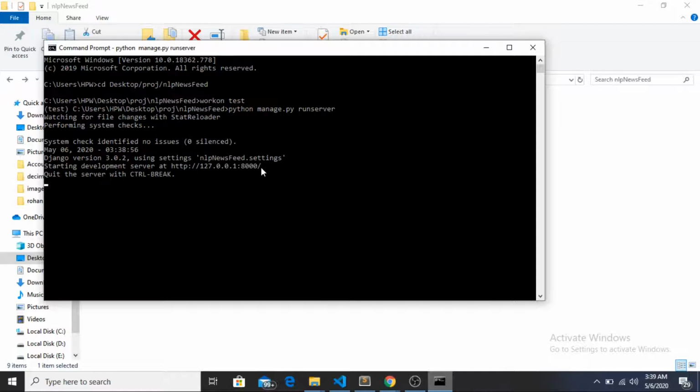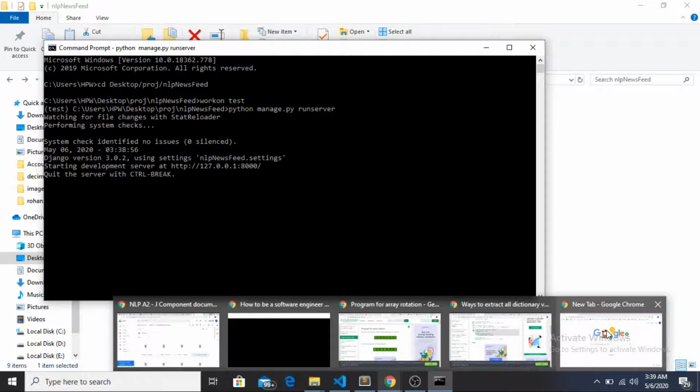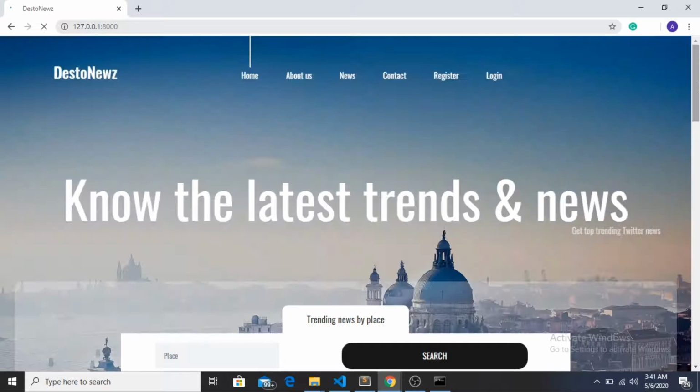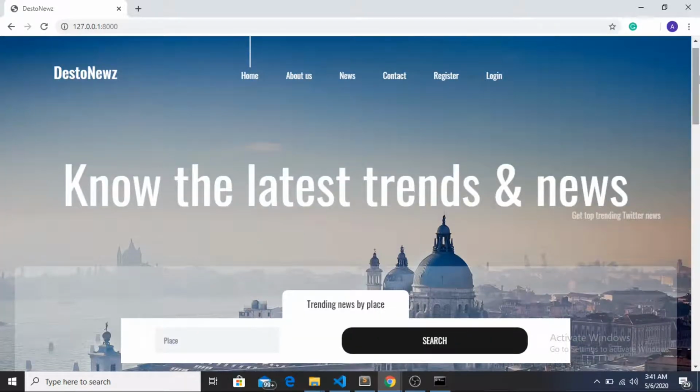I'll copy this link, go to my browser, and paste that link over here. As you can see, this page is getting fetched. Yeah, so this page is completely fetched right now.